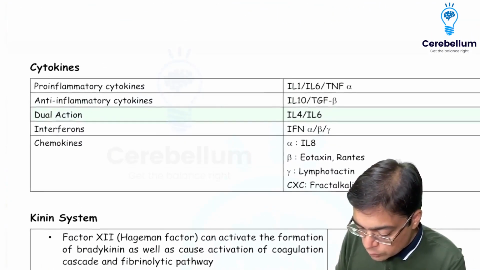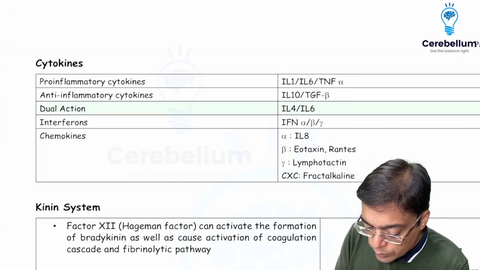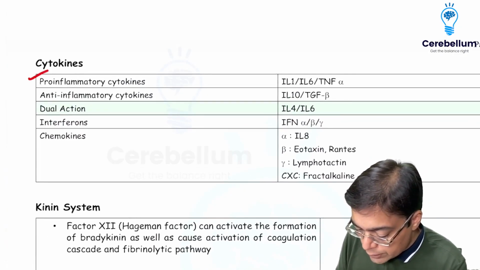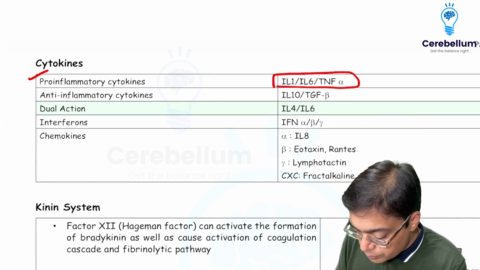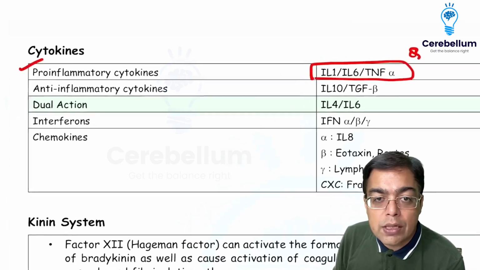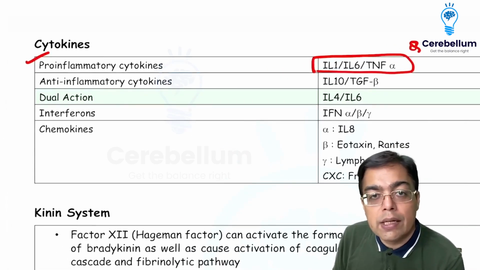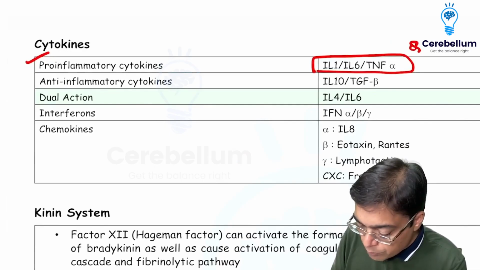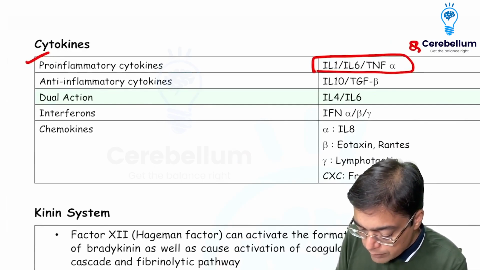Now, when you talk about cytokines, the majority of the cytokines are going to increase inflammation. So they are pro-inflammatory in nature. Some cytokines are going to have systemic effects of inflammation. The ones that are present over here on your screen, interleukin 1, interleukin 6, and TNF alpha, right? Out of which the important ones are specifically all three of them.